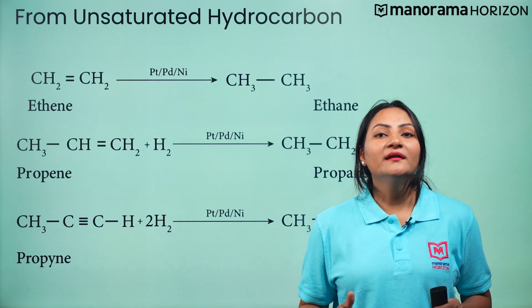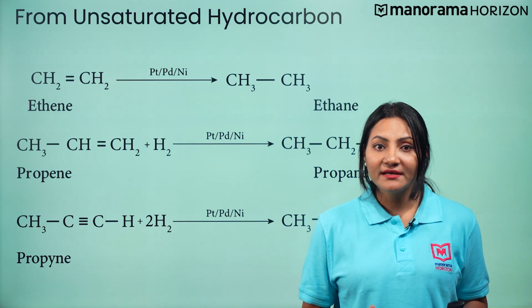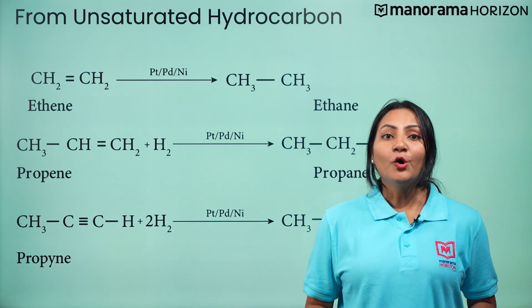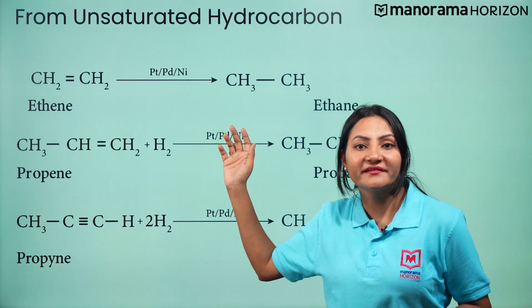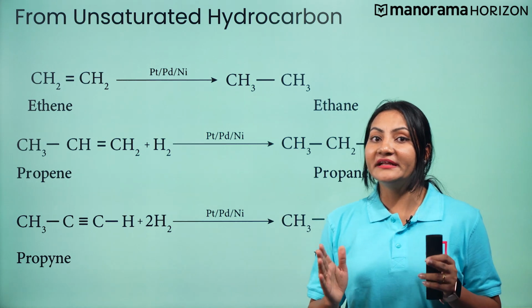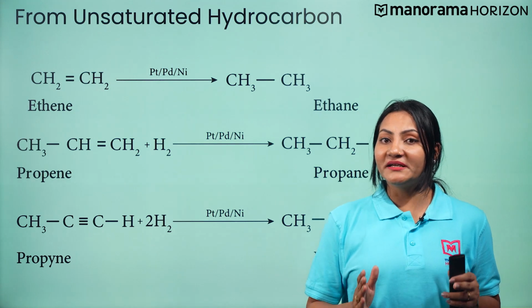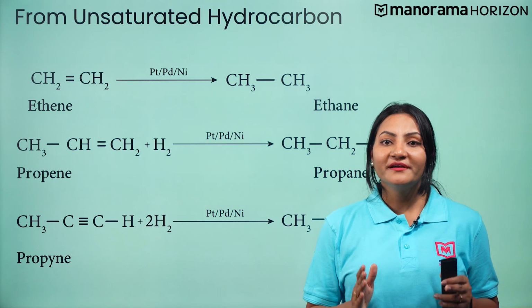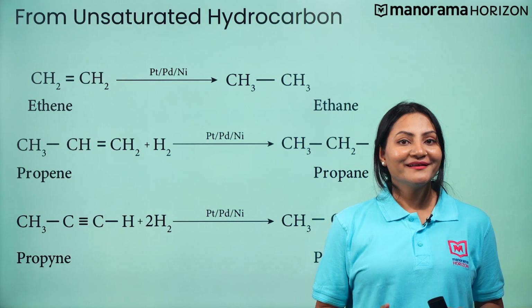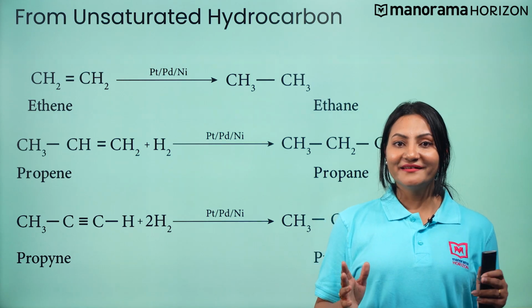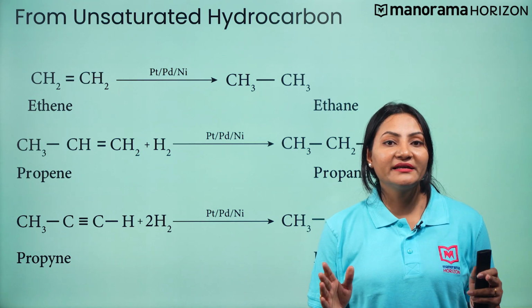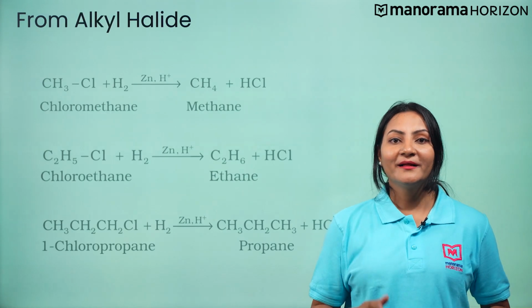This can be done by reacting hydrogen and the hydrocarbon over the surface of a catalyst, that is finely divided nickel or platinum at 525 to 575 Kelvin. But there is one limitation, that is we cannot prepare methane by this method.